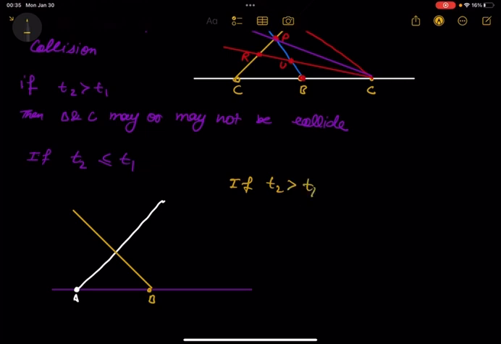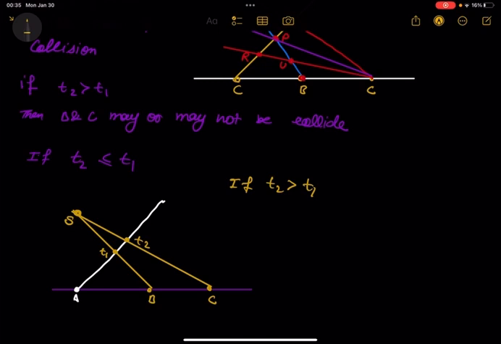So there is only one chance: the particle, this is the C particle, if it is going like this, then this is time T2 and this is time T1. So T2 is more than T1, then there is a chance that at this point they can collide.